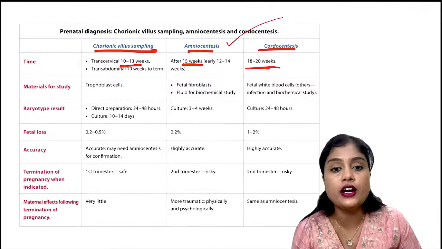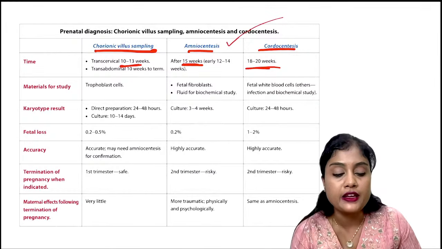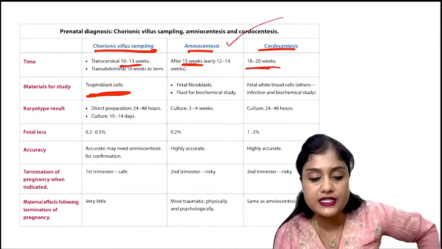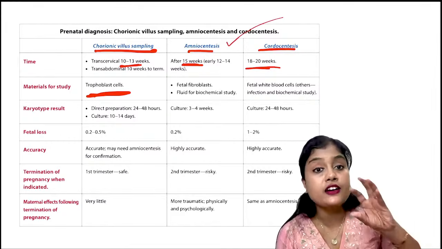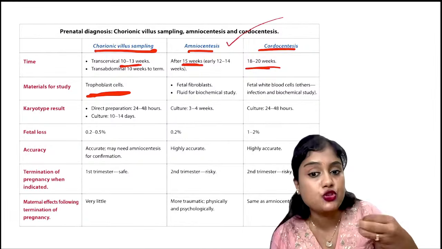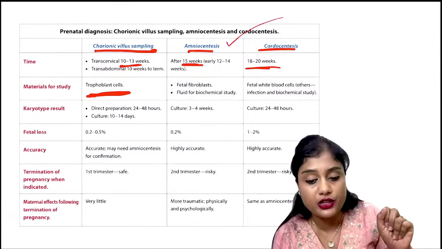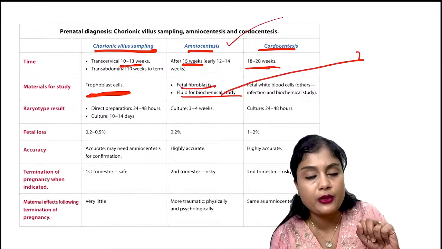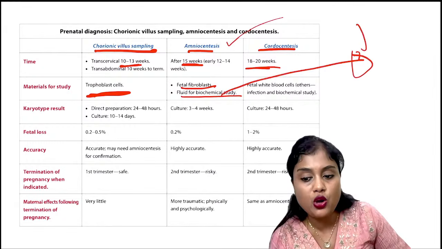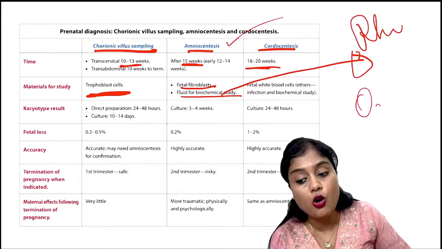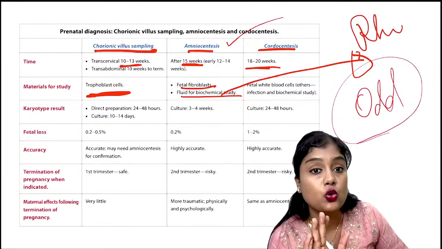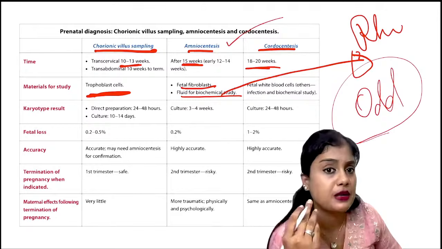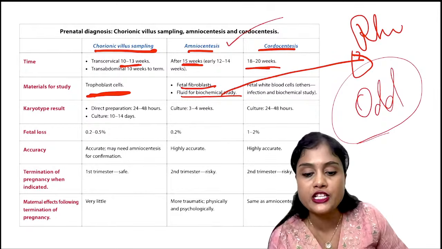Here is the most important thing. In CVS we'll take the trophoblastic tissue or the placental tissue, which has fetal cells. In amniocentesis, we'll take the fetal fibroblasts, the fetal cells which have been excreted into the amniotic fluid. Fluid for biochemical study can also be done. Where do we do fluid for biochemical study? In Rh negative. Previously, we used to do optical density ratio when the Dopplers were not so good. Right now, we have the middle cerebral artery Doppler, which is very important. For Rh negative, what do we do?